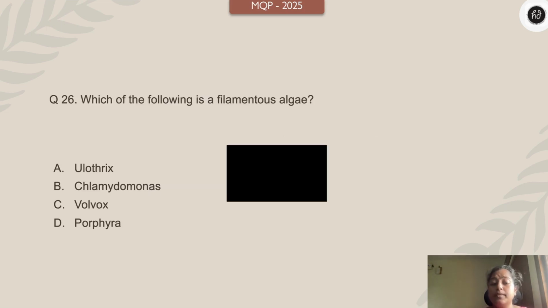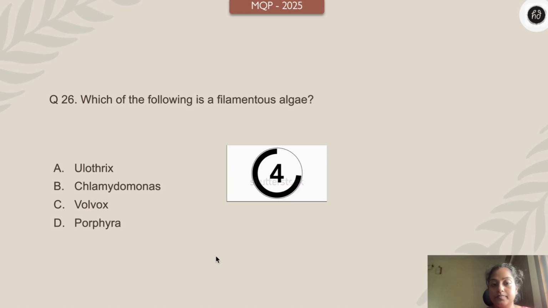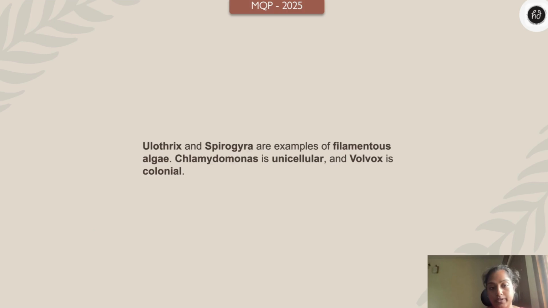Which of the following is a filamentous algae? Ulothrix, Chlamydomonas, Volvox, Porphyra. Your time starts 3, 2, 1 right now. Filamentous algae. Yes. The answer is Ulothrix, right? Ulothrix and Spirogyra are filamentous. Whereas if you see these, Chlamydomonas is unicellular and Volvox is colonial.